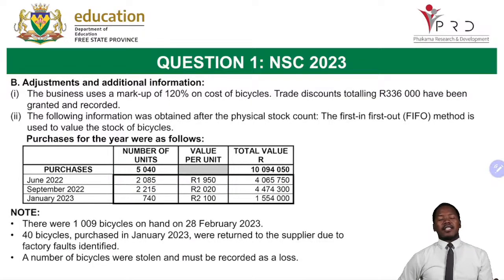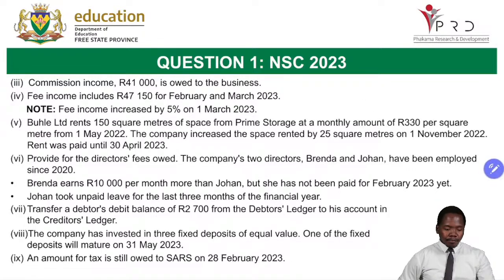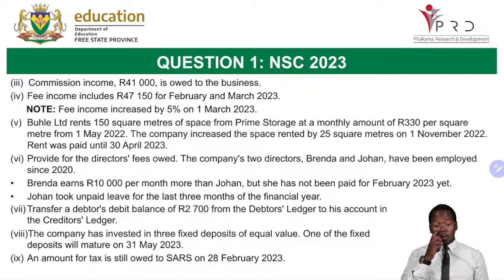Next information, that is our information B. There's Roman figure 1 and Roman figure 2. We are going to break down this question into pieces so that we understand what we're supposed to be doing. There's Roman figure 3 up until the last Roman figure there, from commission to the tax that is still owed. So this is our information.